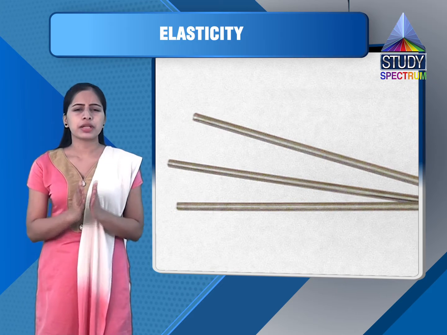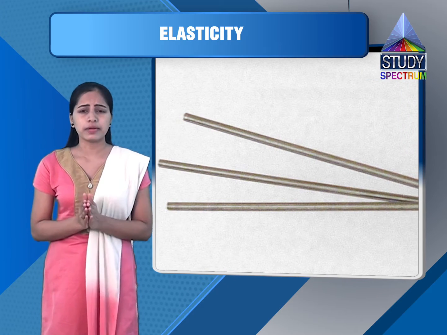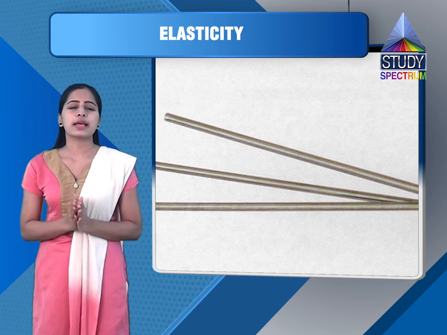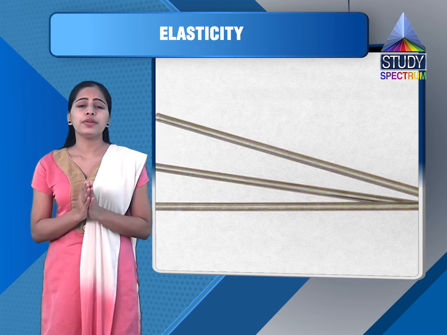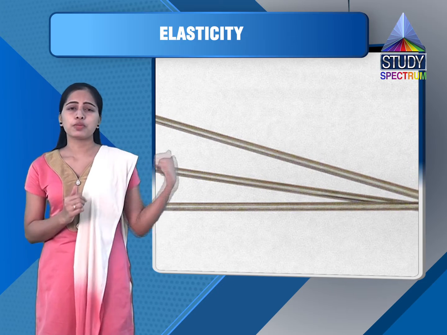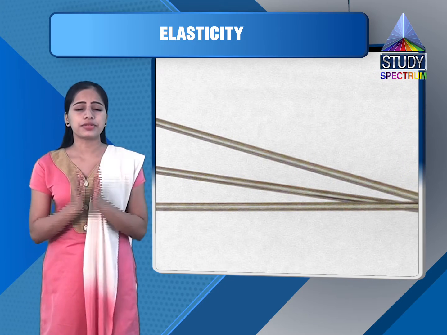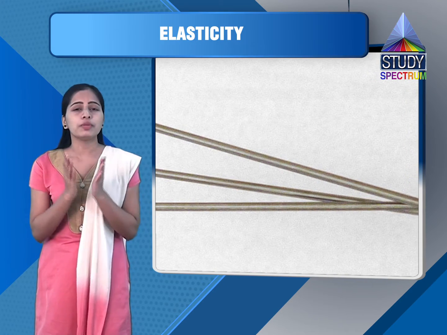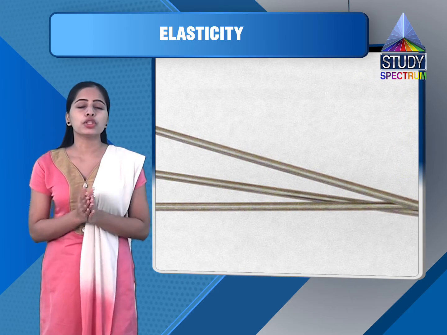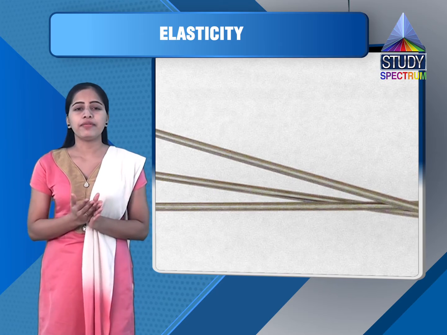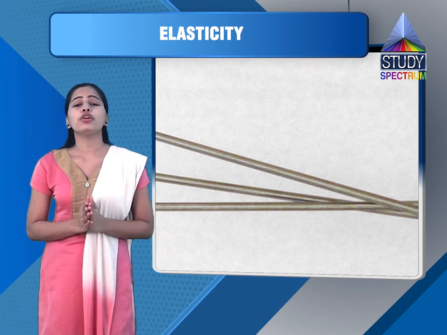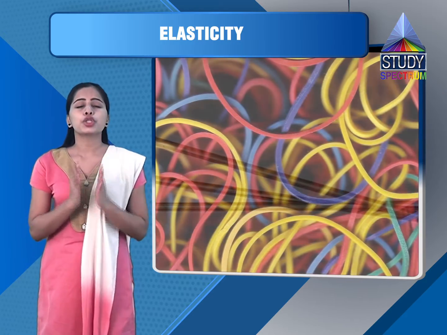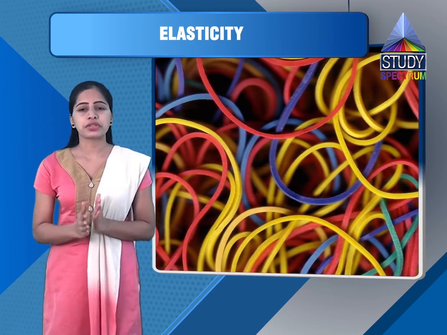Now since stress is directly proportional to strain, the graph of stress, plotted on the y-axis, against strain, plotted on the x-axis, is a straight line passing through the origin. As you can see, the slope of the graph gives the modulus of elasticity, that is our m value. Thus the modulus of elasticity of a material is defined as the slope of the stress-strain curve.